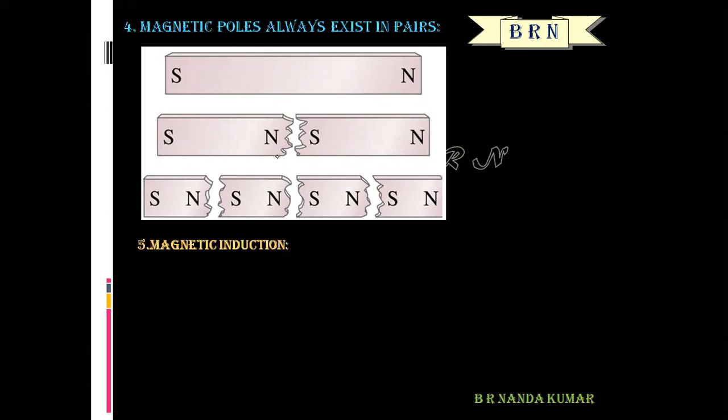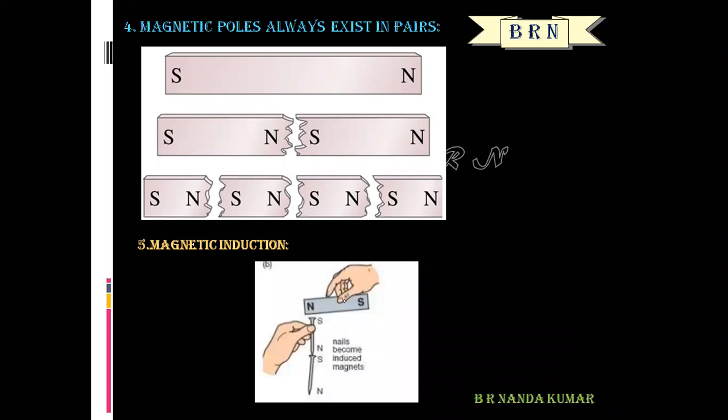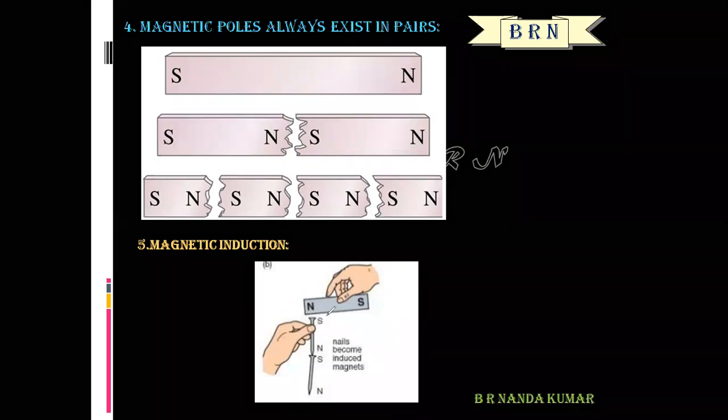Usually a magnet induces magnetism. That means attraction property. What is the meaning of magnetism? Attraction property of magnetic material, that is called magnetism. Okay, so what is this? A bar magnet. And this is a needle.